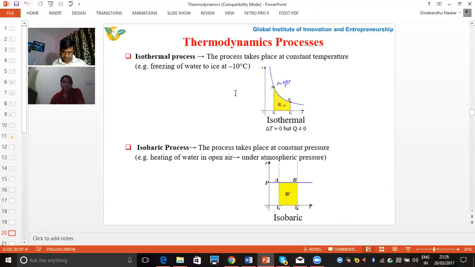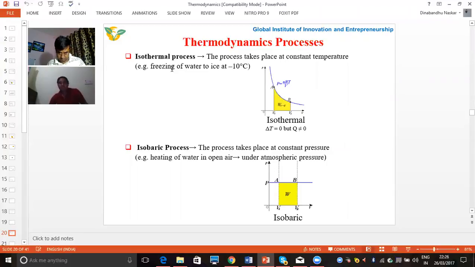Coming to the thermodynamic processes. Mainly we have the isothermal process. This process takes place at constant temperature. Isothermal means temperature will be constant. Through this curve, you can see the curve of constant temperature in the pressure versus volume plot. When we calculate the work done, we have to calculate the area enclosed by the curve. This will give the work done.